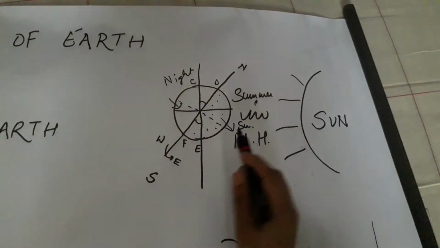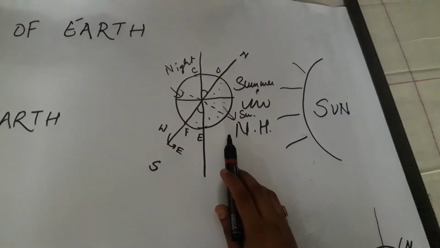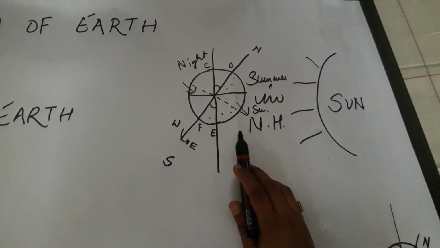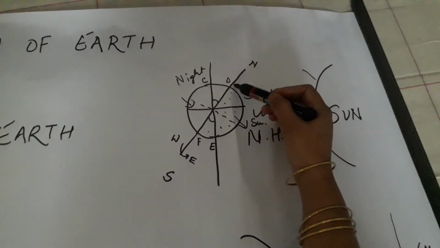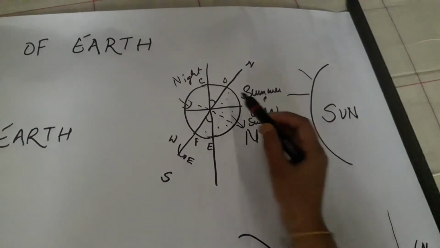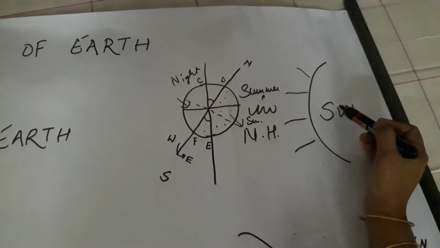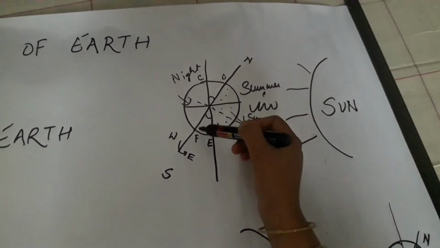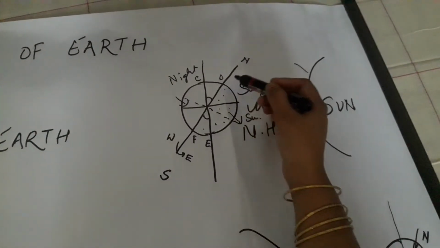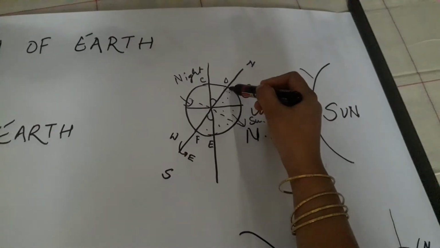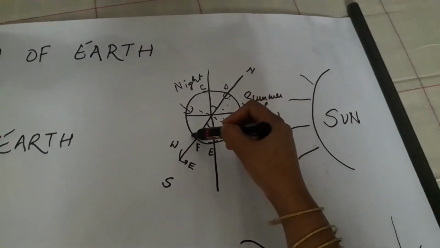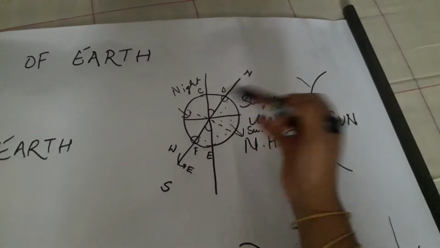This particular diagram will explain the seasons also. How it will explain the season? This D part is closer towards the sun in comparison to the F part. So the D part will receive sunlight. This is North Pole, and F part is the South Pole.